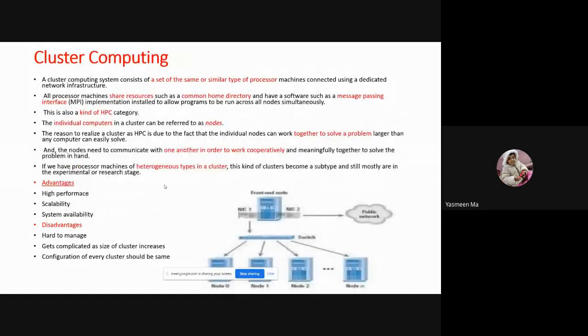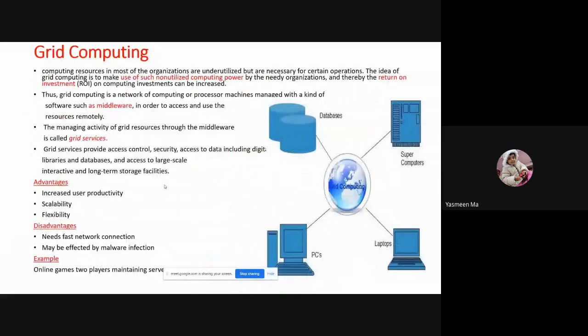So now we are going to see about grid computing. Very, very important topic, a definite question. They will ask either to explain briefly about grid computing, or the difference between grid computing and cluster computing, or the difference between grid computing and cloud computing. The questions will be coming like that, so we'll see what this grid computing is first of all.